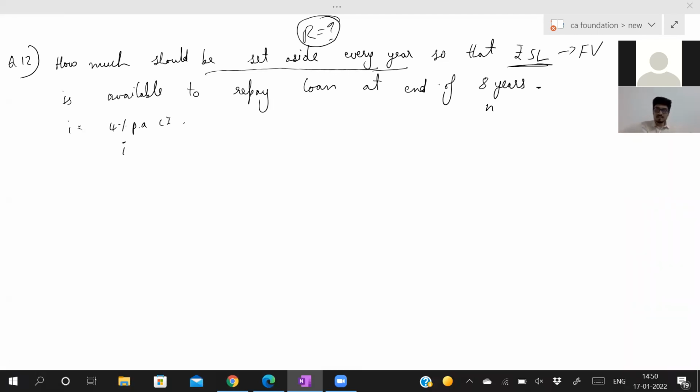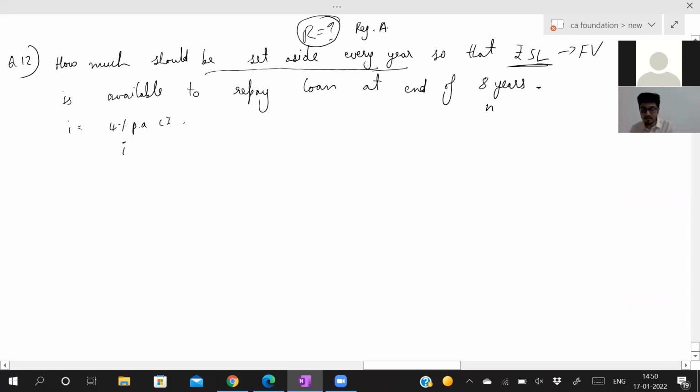You have to set aside some amount every year so that you will get 5 lakh at the end of the 8th year. Now, in case of sinking fund, will it be regular annuity or annuity due? We'll set aside every year from the profits at the end of each year. Therefore, it is your regular annuity.